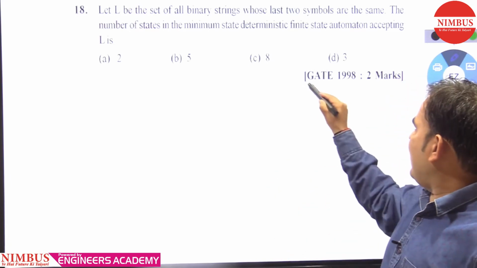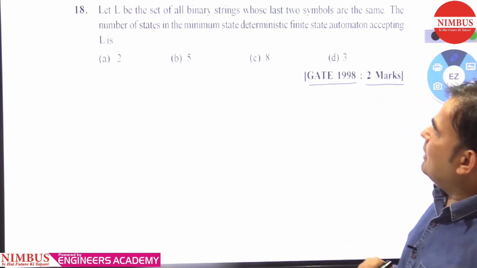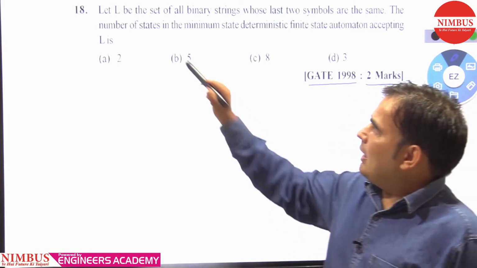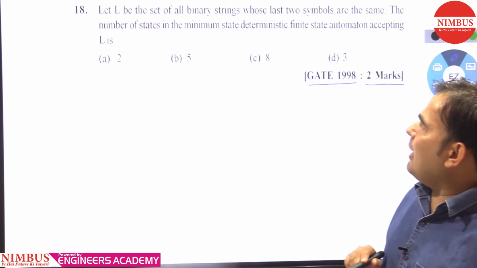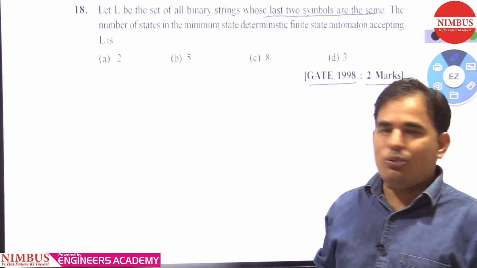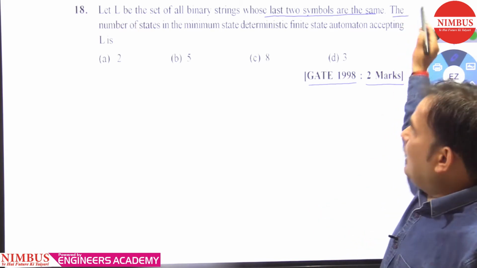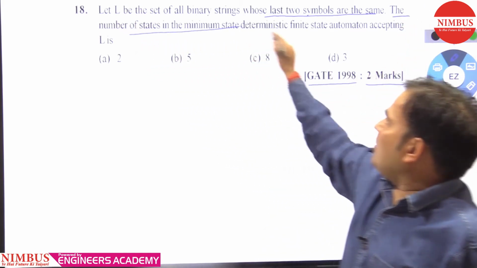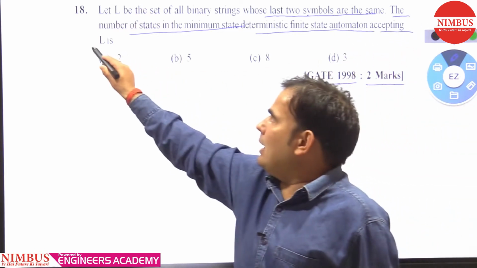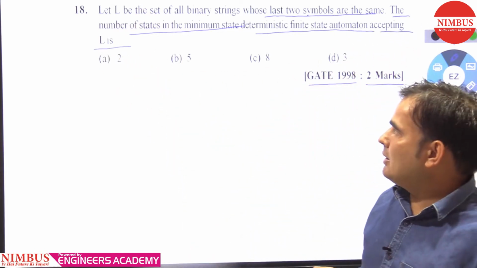This question was asked in GATE 1998 for 2 marks. So let's see what it is saying. Let L be the set of all binary strings whose last 2 symbols are the same. The number of states in the minimum state deterministic finite state automaton accepting L is?